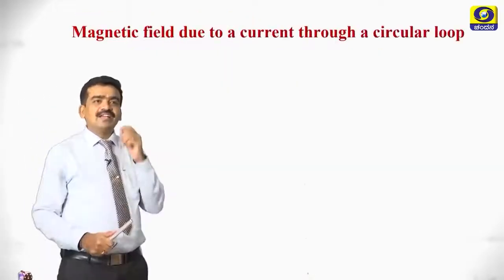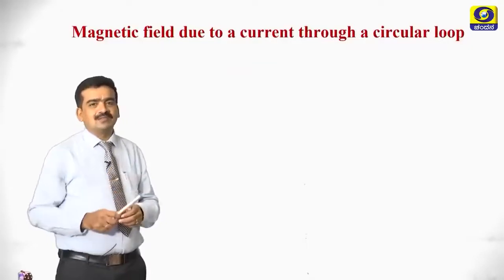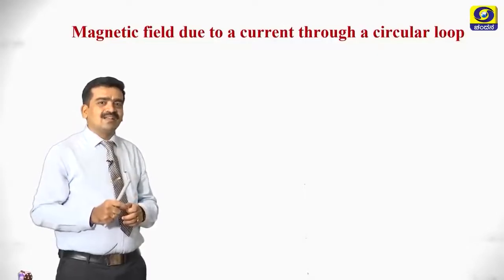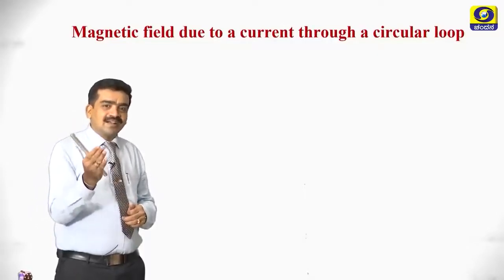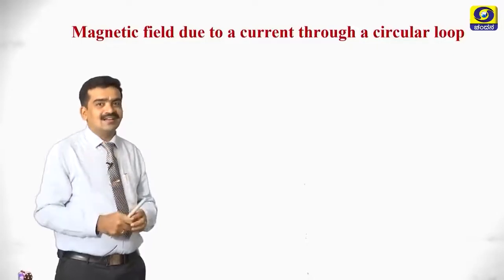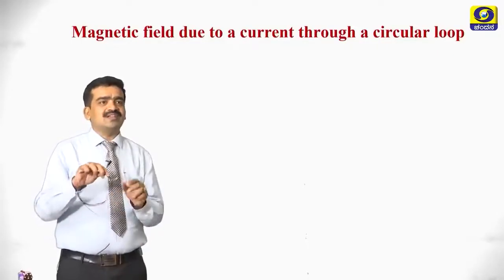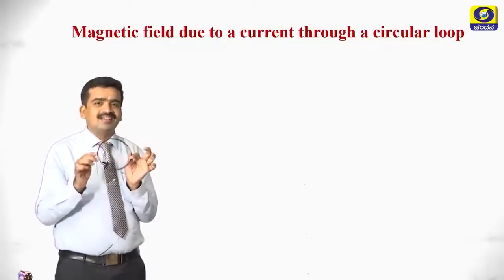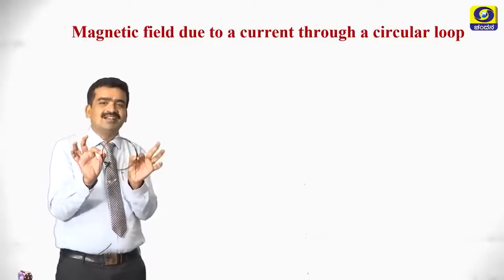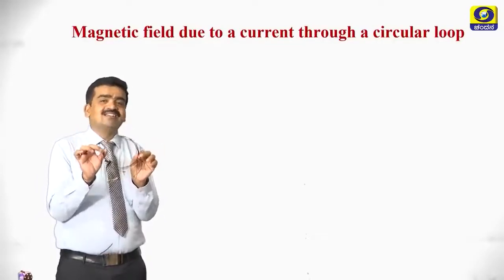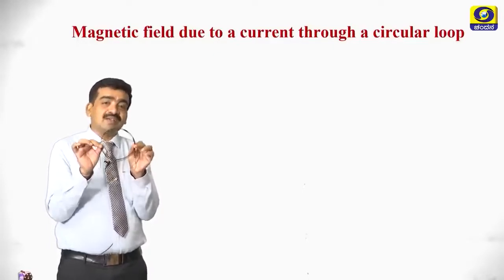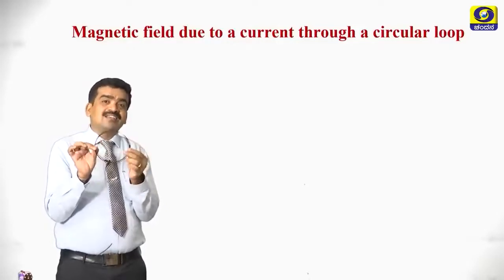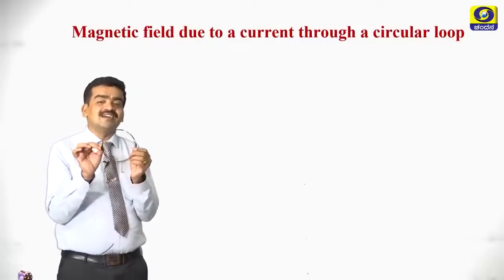Very simple. Magnetic field due to current through a circular loop. You know how the field lines are around a straight conductor carrying current. Let's understand how the magnetic lines of force are in a loop or a circular coil. Here I am showing you the circular coil. If the ends are connected to the battery, current will flow through the coil. If there is a current in the coil, there is a magnetic field around it, and there are magnetic field lines. They are concentric circles at a particular point.